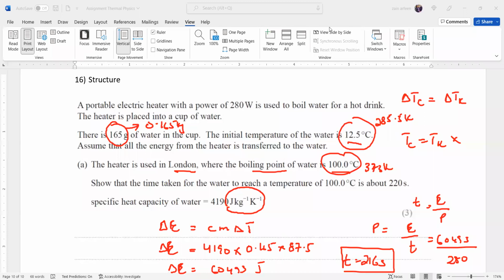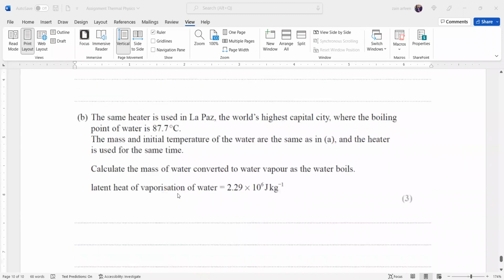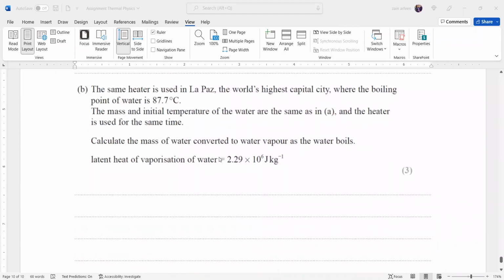The next part of this question: the same heater is used in the world's highest capital city, La Paz, where the boiling point is 87.7. The mass and the initial temperature of the water are the same. The heater is used for the same time. Calculate the mass of water converted into vapor as the water boils. The specific latent heat of vaporization is given.